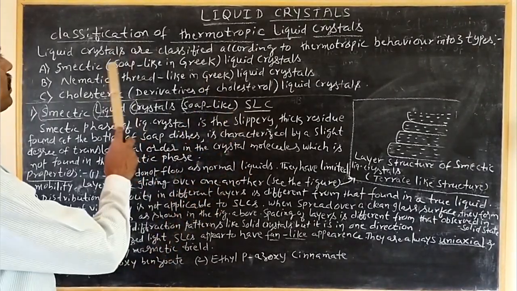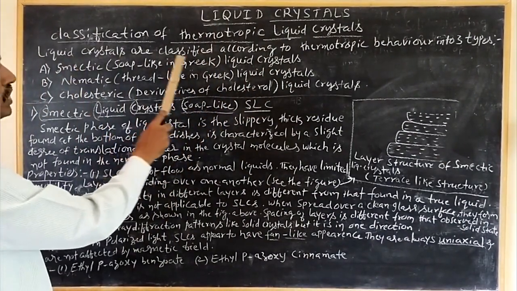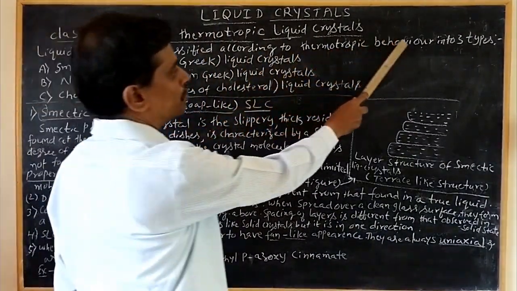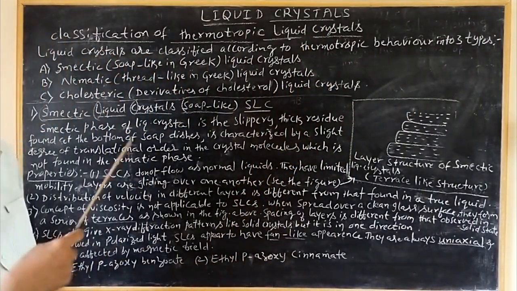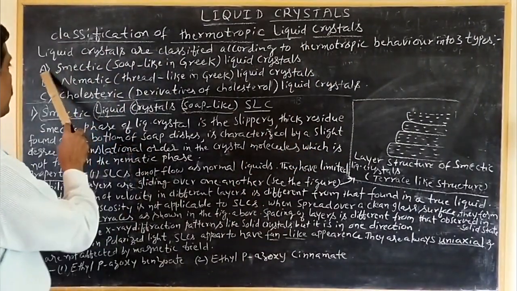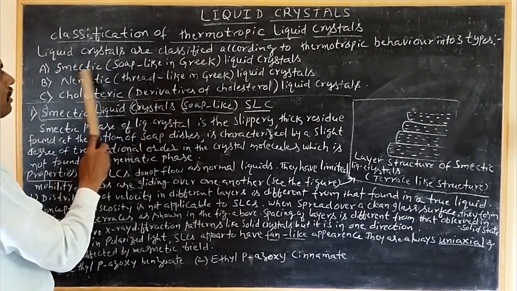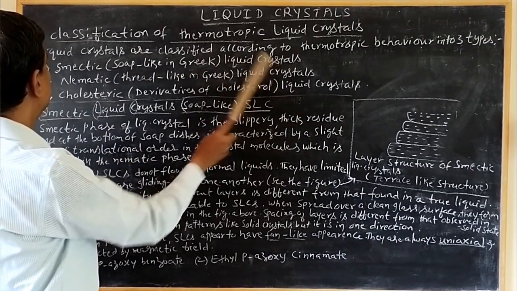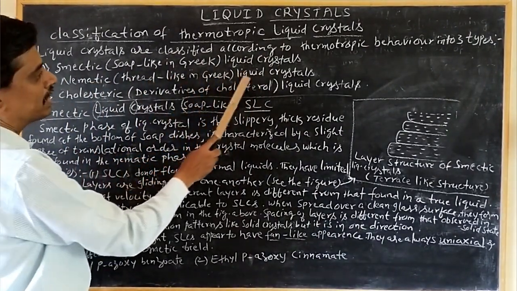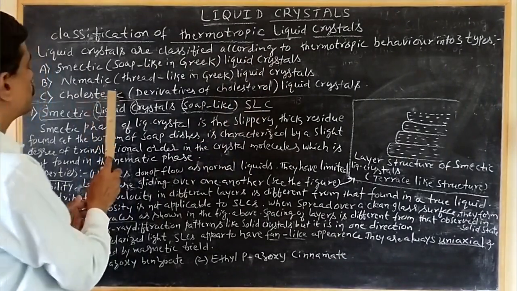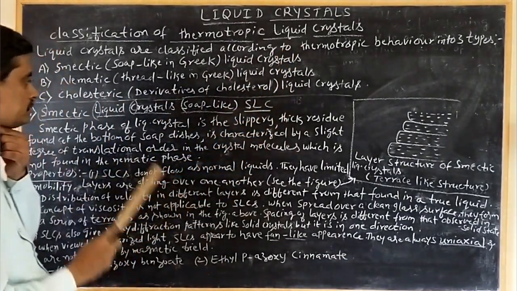Now we have to classify these thermographic liquid crystals. Liquid crystals are classified according to thermodynamic behavior into three types. On the basis of it, you can classify these liquid crystals into three types. A, smectic, soap-like in Greek. In Greek, smectic means soap-like liquid crystals. B, nematic, thread-like in Greek liquid crystals. C, cholesteric, derivatives of cholesterol liquid crystals.